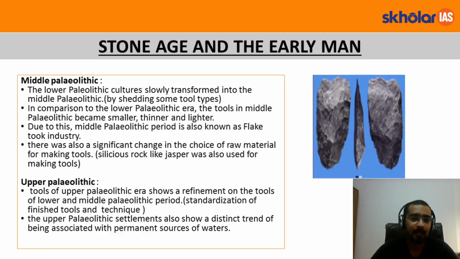Moving on, the Upper Paleolithic Age. The tools of the Upper Paleolithic era show a refinement on the tools of the Lower and Middle Paleolithic periods. Now what was this refinement, students? This refinement was standardization of finished tools and techniques. Now what is this standardization? Suppose we also have standardization in clothes, like we have different sizes, small, medium and large, and all the brands produce the small size the same, medium size the same and large the same in all these brands.